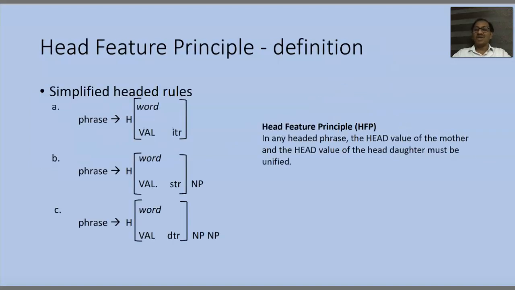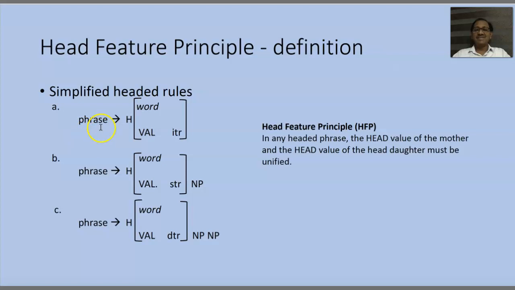Now we'll come back to head feature principle, which we started with. What is it? Head feature principle now deals with head features. That means it should deal with headed rules. What are the headed rules? The three rules which we have looked at: intransitive verb phrase, and verb phrase with a transitive verb, and verb phrase with a ditransitive verb, are simplified now.